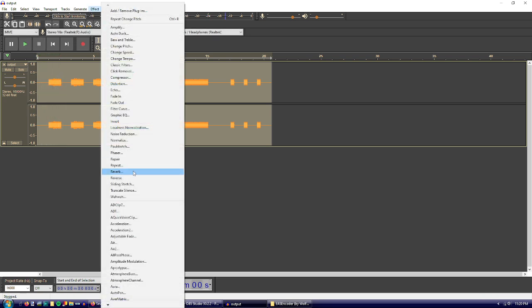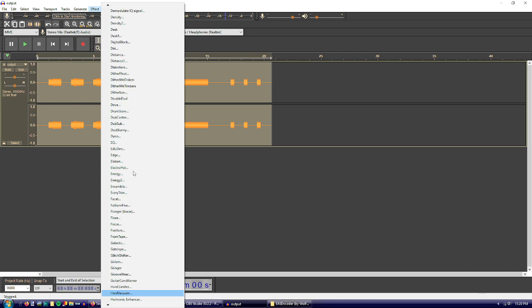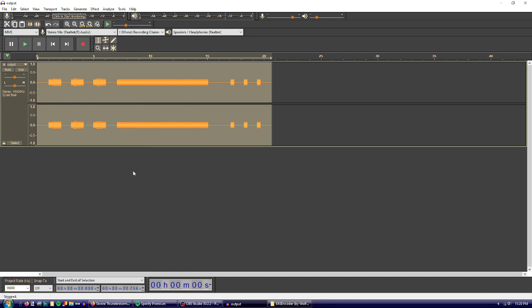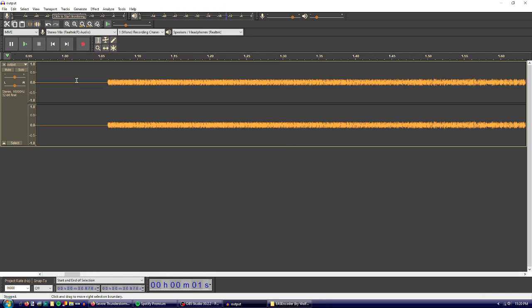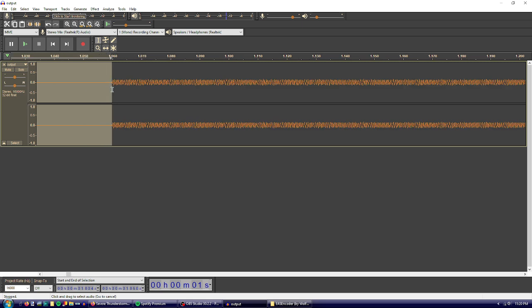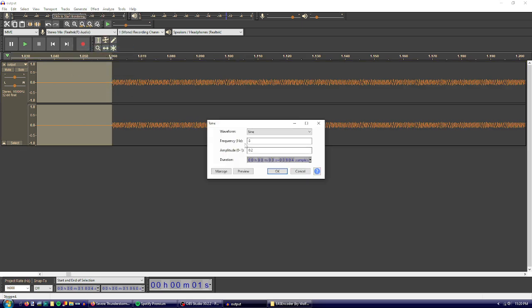Then you can scroll all the way down or just press H on your keyboard till you get high pass filter. Click this. And then what you want to do is in every thing, generate a tone, 0.2 amplitude,